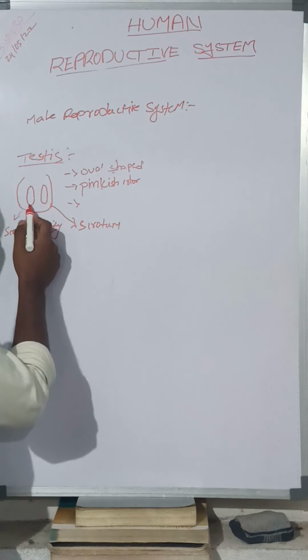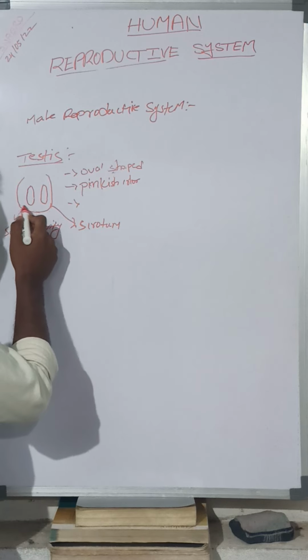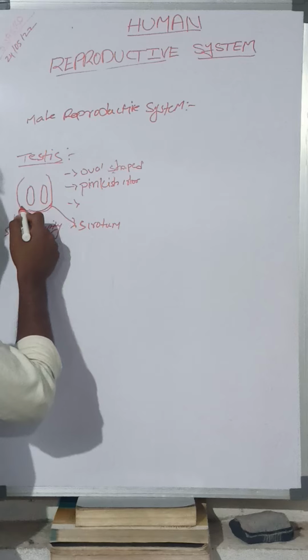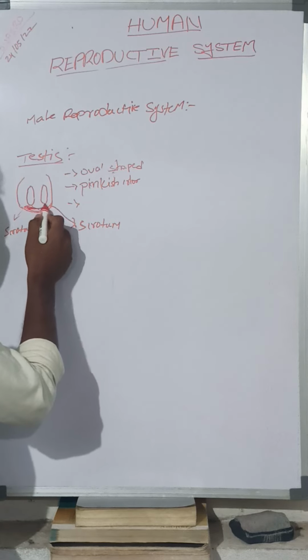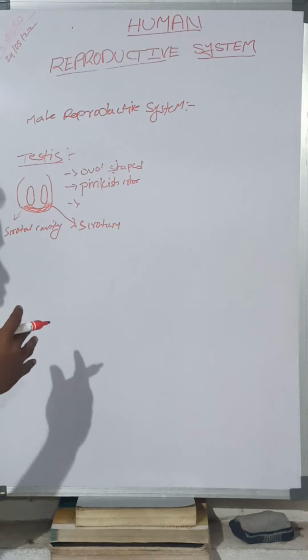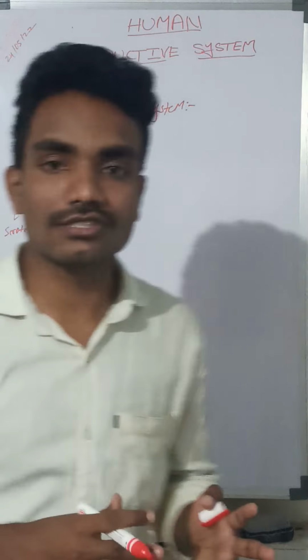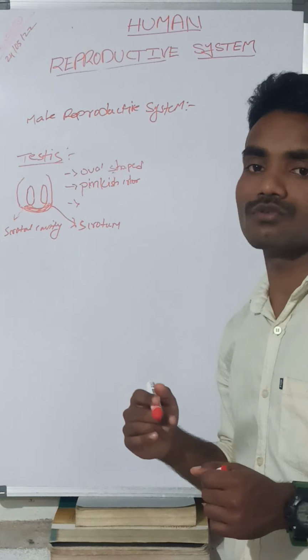The bottom of the testis is attached to the posterior portion of the scrotum by the gubernaculum.